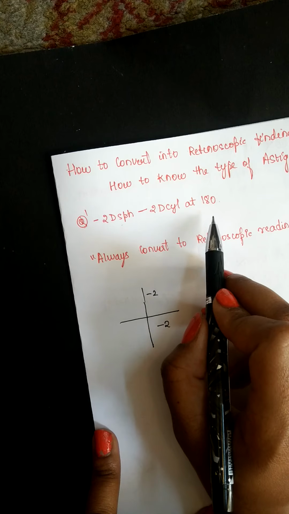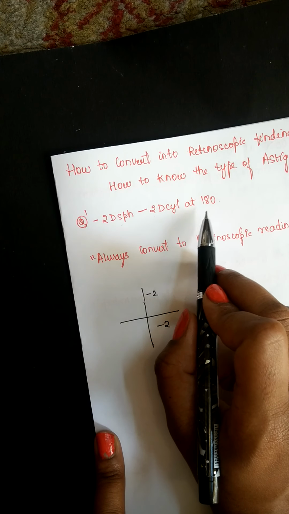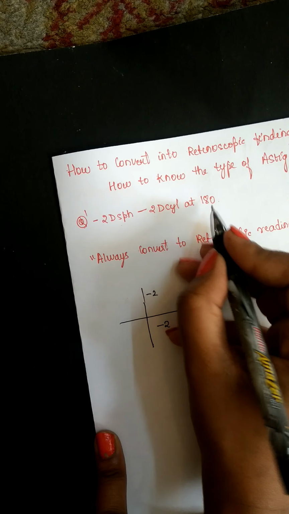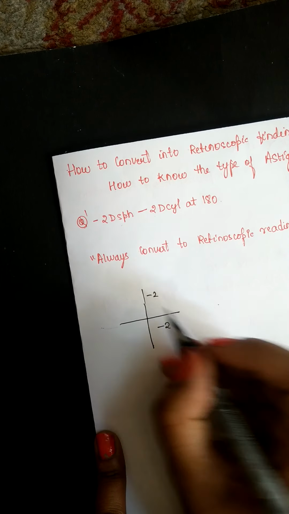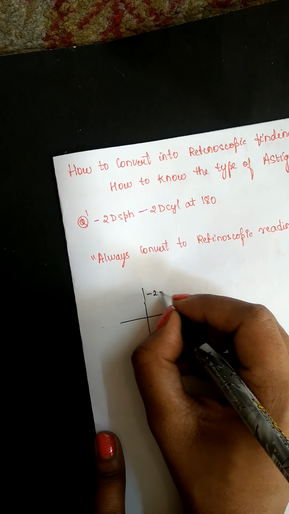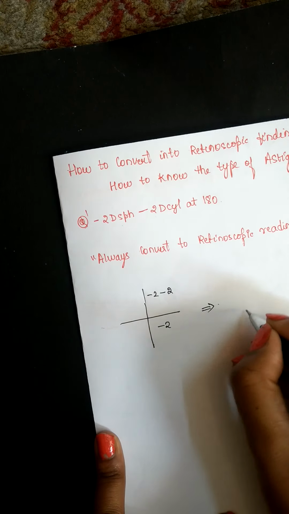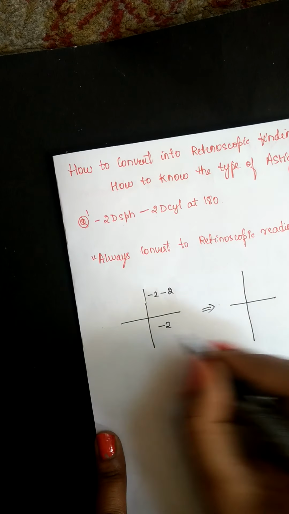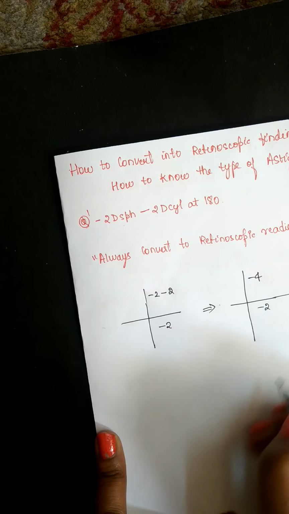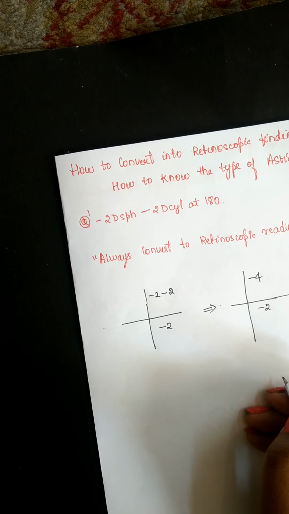If they have given 180, you should put it in the 90 degree meridian. That is 180 is this, right? But when 180 comes, you should put it in the 90 degree meridian. So this is minus 2 in this meridian and minus 4 in this meridian. Understood?